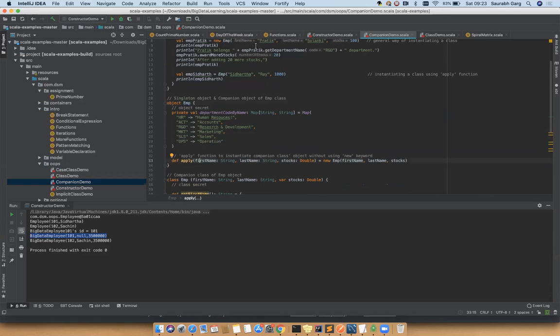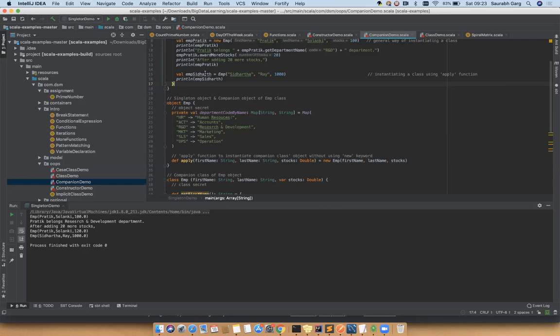Okay, so here you have called employee Pratik.get department name, so you are able to get the employee name, department name. Okay, similarly award more stocks, you added 20 more stocks. Now we are printing again, so you'll see the stocks is updated and added 20 more stocks.